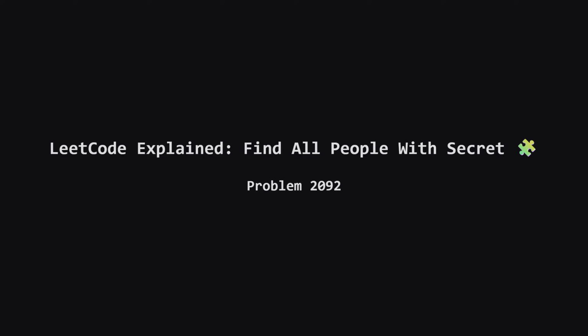Hello everyone, welcome back. Today we're tackling Leetcode problem 2092, find all people with secret. This is a really interesting problem that sounds like a simulation but is actually a fantastic graph problem in disguise. We need to figure out how a secret spreads through a network of people meeting at different times.